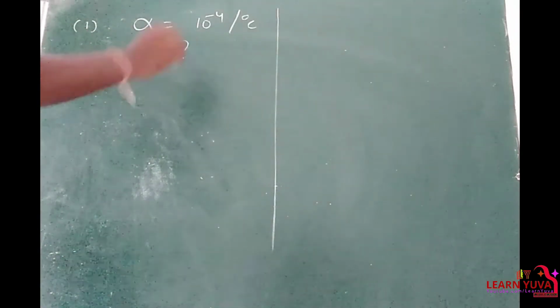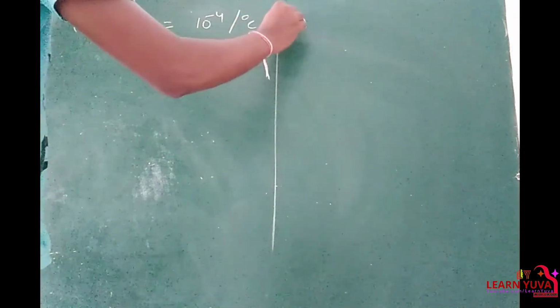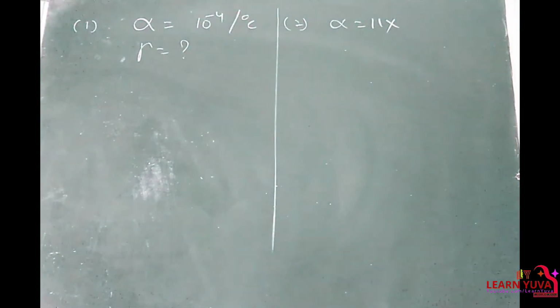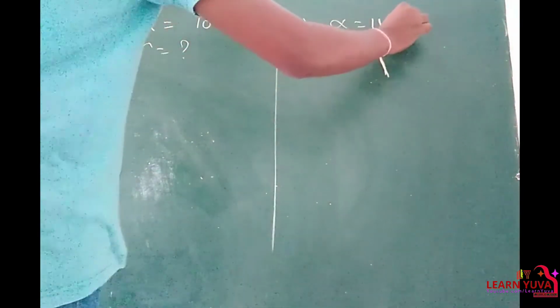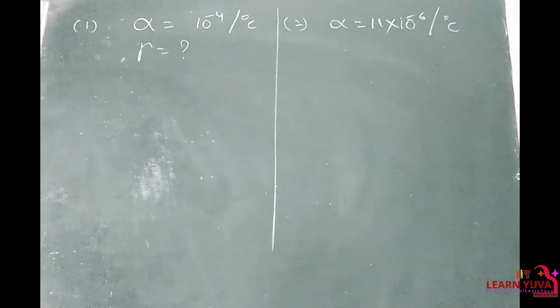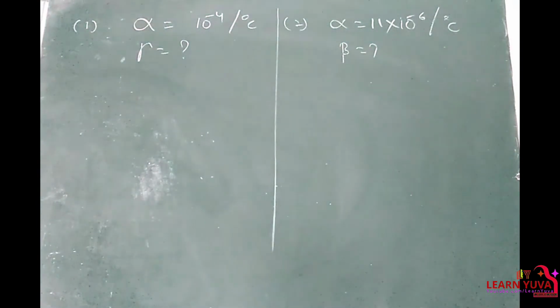That is the first problem. Second problem: the coefficient of linear expansion, that means alpha, is equal to 11 into 10 to the power of minus 6 per degree Celsius. Then what will be the areal expansion, beta? That is the problem.